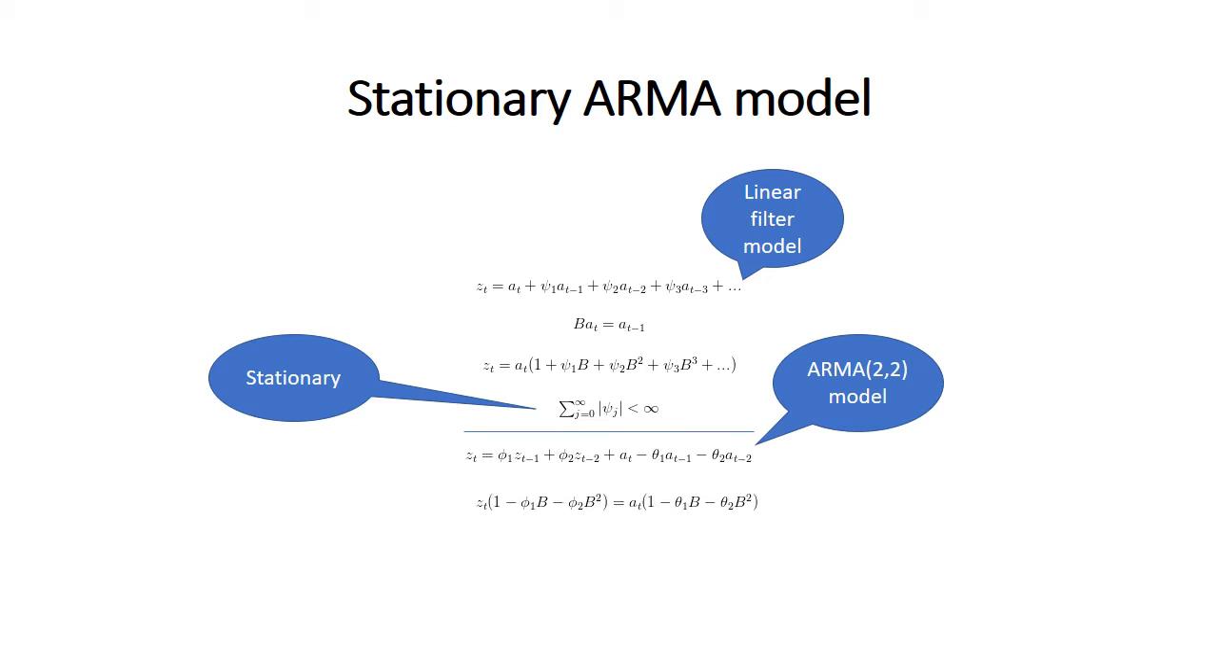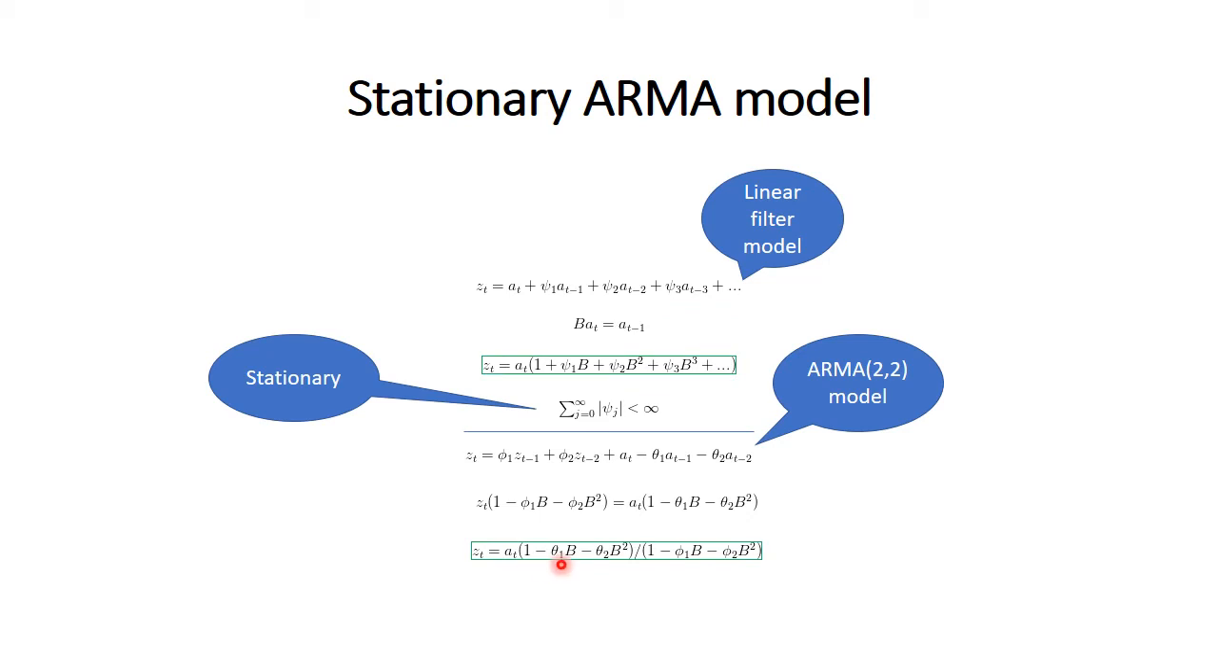And if we just move these 2 terms to this side and use the backshift operator, we get this expression. So this is the same thing as this one. If we then divide this side by this part of the expression, we just move this one here and we get this one.